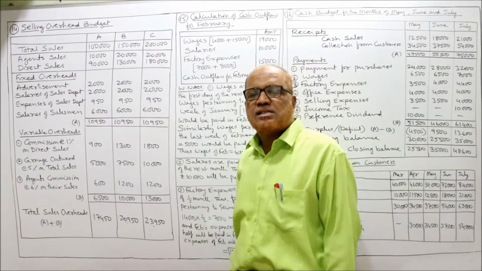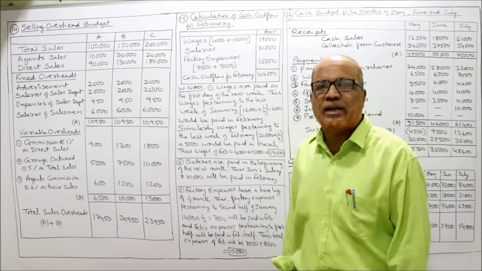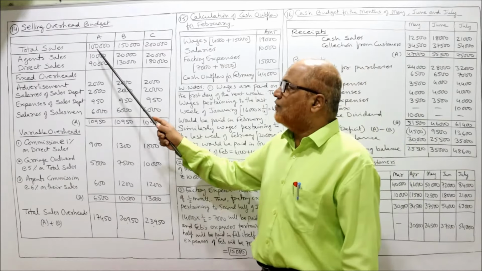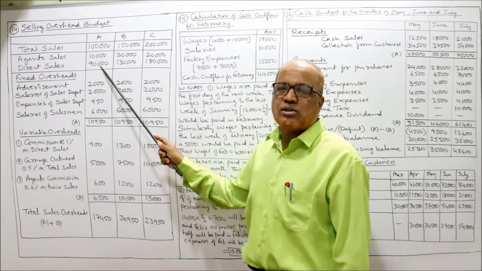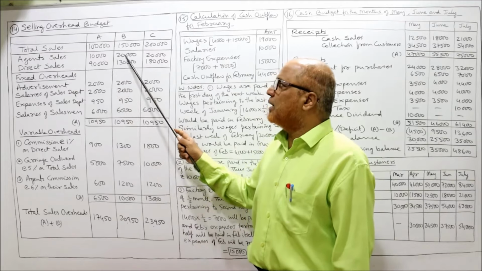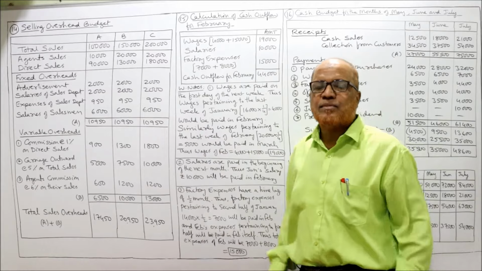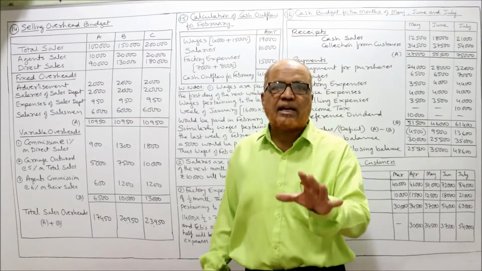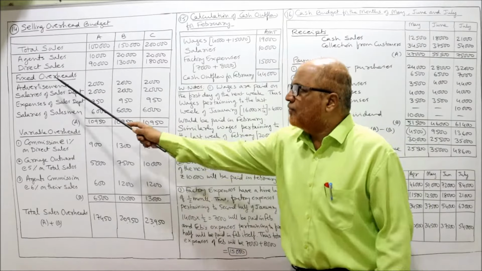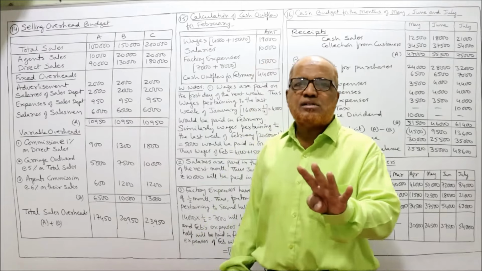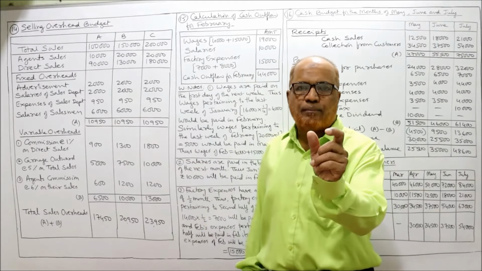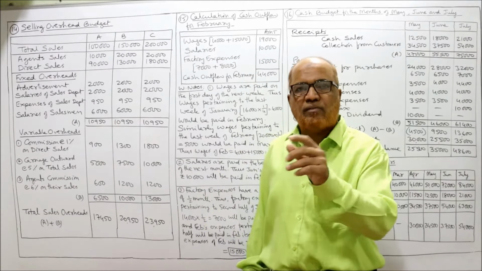From total sales, subtract the agent sales, we'll get the direct sales. So 1 lakh minus 10,000, 90,000 direct sales. Here 150 minus 20, 1 lakh 30,000 direct sales, and 1 lakh 80,000 direct sales. Simply we have bifurcated for our calculation purpose. Now the fixed ones. 4 items are given as fixed. Amounts are given, not percentages. Amounts are given, that is fixed.